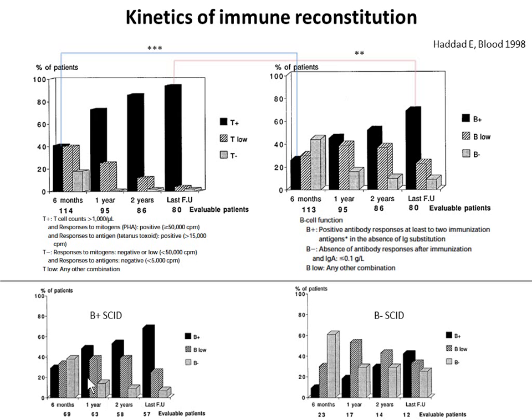And also here we showed that it's not the same if you take the B plus SCID patient and the B minus SCID patient. And the reason is simple, because in B minus SCID patients, if there is no B cell engraftment, there is no chance that there is a B cell function. While in the B plus SCID patients, there may be some B cell function.